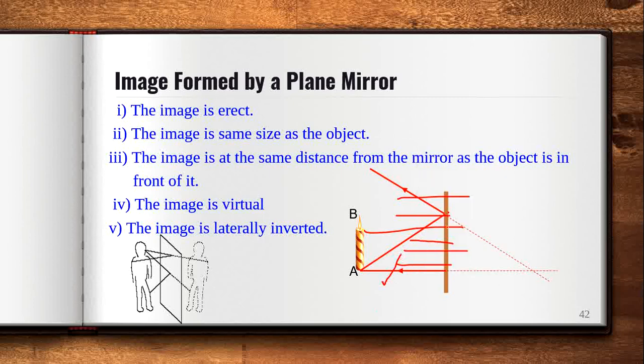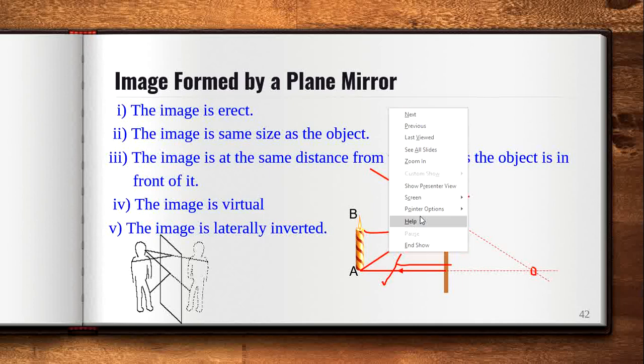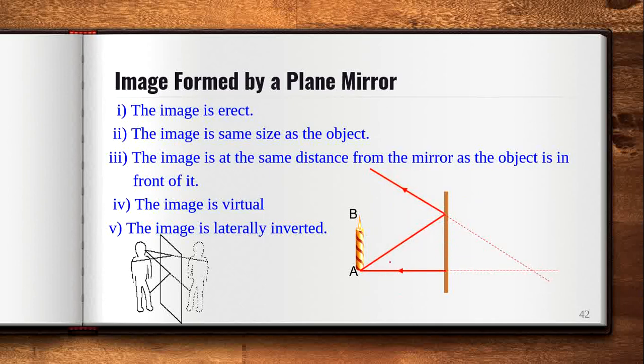If this makes an angle, then the angle of incidence is equal to the angle of reflection. Using that concept, we will find the point of intersection of these two rays. Let me remove all those. So this is one point of intersection, and another we will consider from this point A. So this is the A dash point.